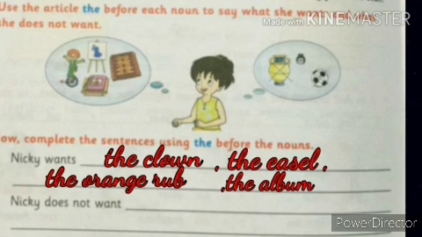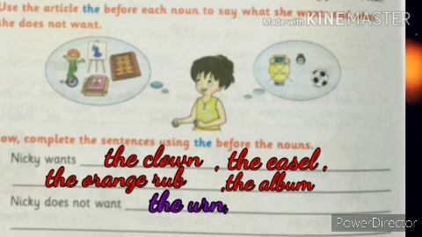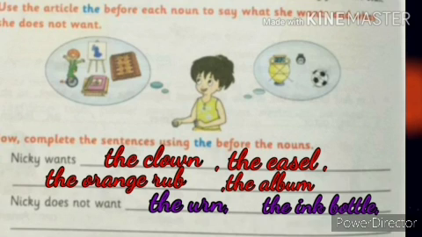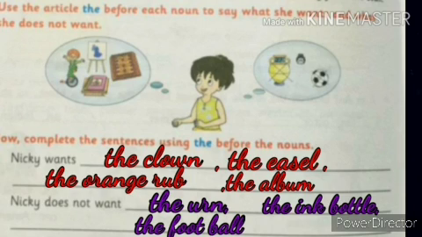Urn. So, we have to add the urn. U-R-N. Urn. Next, the ink bottle. The I-N-K. Ink bottle. B-O-T-T-L-E. Ink bottle. Next, what else is there in the picture? Football. The football. F-O-O-T. Foot. B-A-L-L. Football.